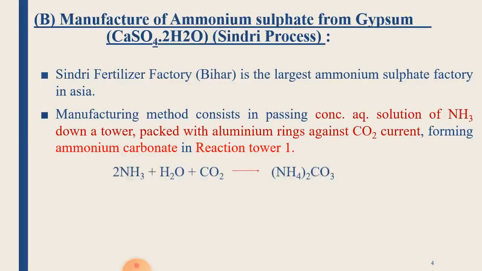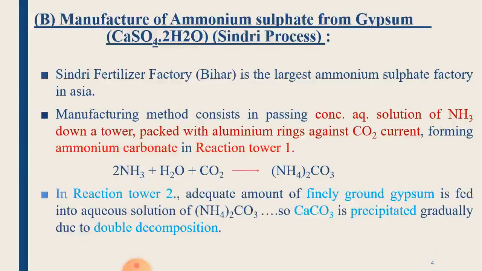In reaction tower 1, we take the concentrated aqueous solution of ammonia from the top of the tower, which is packed with aluminum rings, and from the bottom of the tower, we pass the CO2 current. This gives the formation of ammonium carbonate in reaction tower 1.